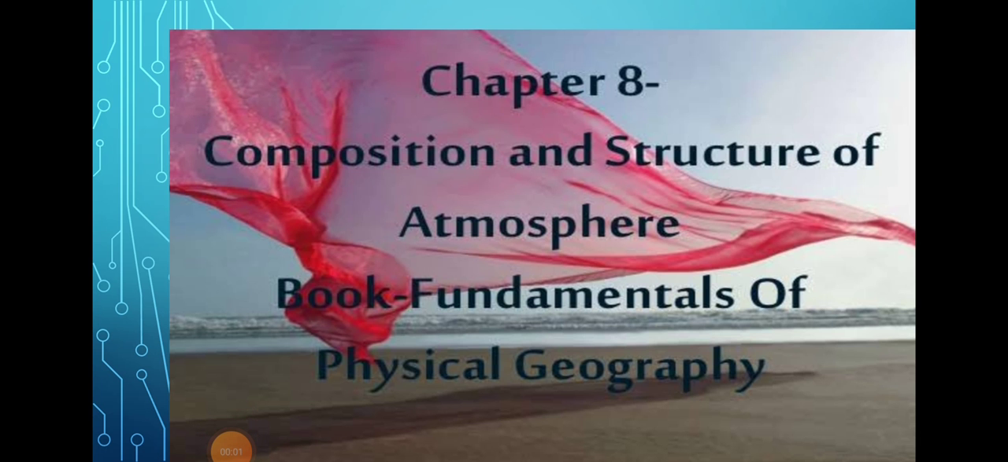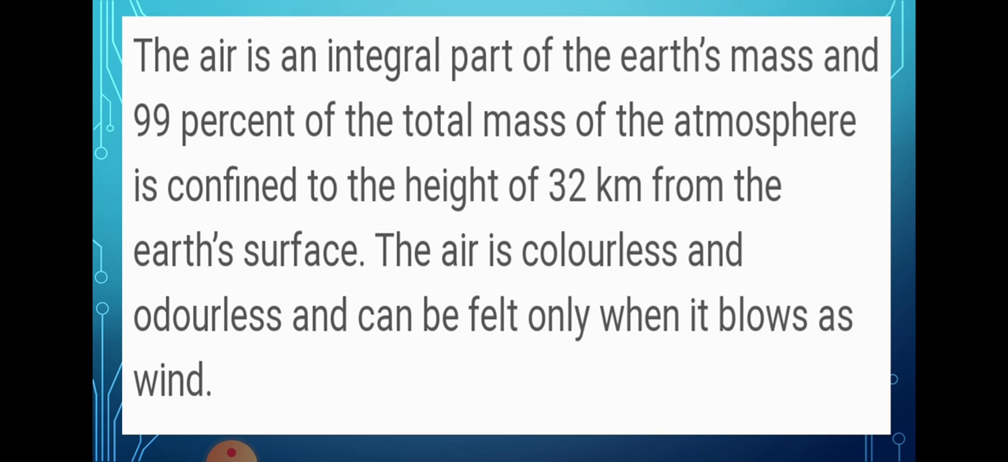Hello students, today we are going to start a new chapter from the book Fundamentals of Physical Geography. Today's chapter is chapter number 8, Composition and Structure of the Atmosphere. This is a very basic chapter about the atmosphere, where we are going to learn what things are present in the atmosphere and also about the structure or layers of the atmosphere.